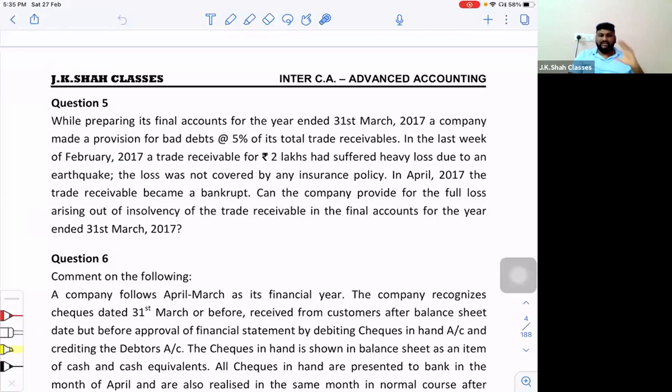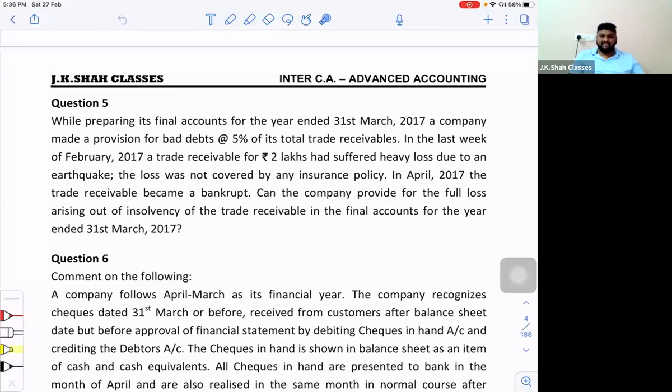So as on 31st March, the condition is existing that the debtor may turn insolvent, and in April the event took place that he has been declared insolvent. So it is an adjusting event, and we have to record the full loss of 2 lakh rupees in the books of accounts.